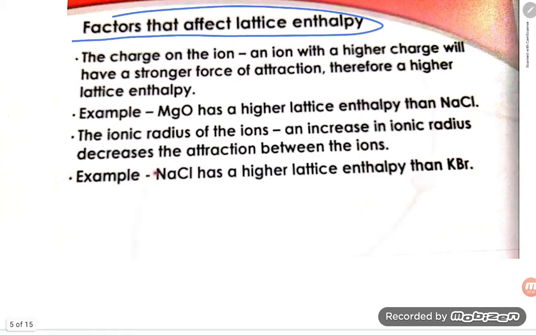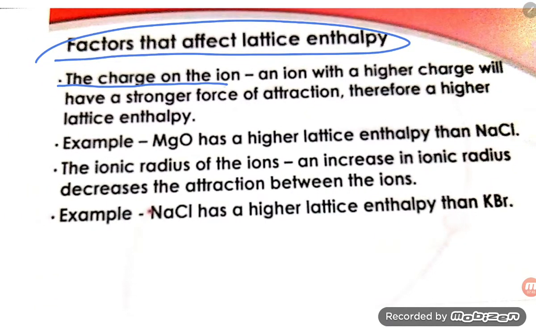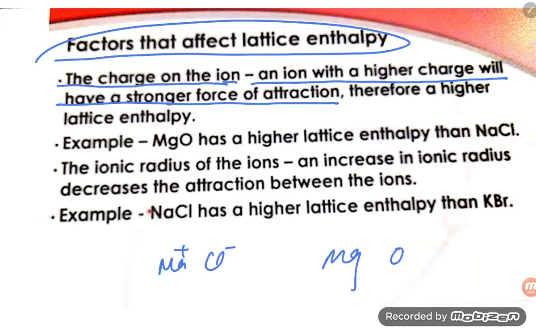Factors affecting the lattice energy. What are the factors which affect the lattice energy? The first factor is the charge on the ions. An ion with higher charge will have a stronger force of attraction. Suppose you take NaCl, it has plus and minus charges. But if you take MgO, it has 2 plus and 2 minus charges. So an ion with higher charges will have a stronger force of attraction, therefore a higher lattice energy.